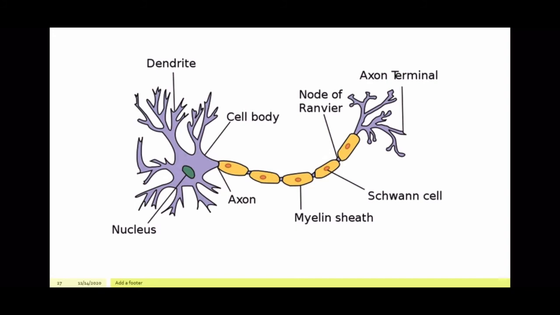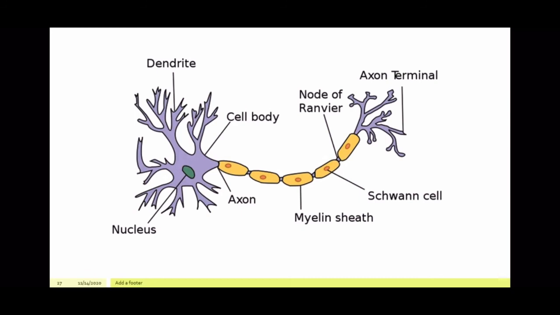This is basically how it works: the dendrites present in the cell body collect the information, or the signal, from one part of the body and transfer it along the axon to the axon terminal. From the axon terminal, it is passed on to the next nerve cell. So what you see over here is actually the nerve cell.